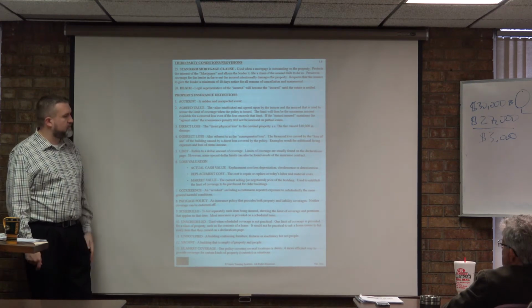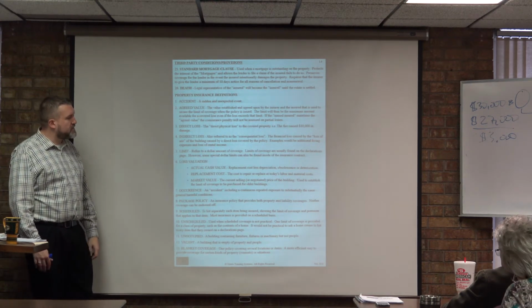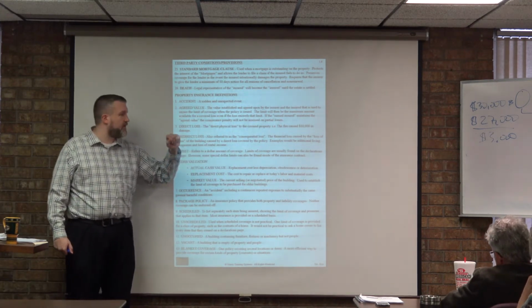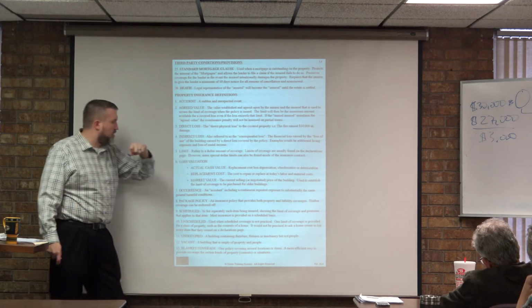Limit, we already know what that is. Refers to the dollar amount of coverage. Limits, normally found on the dec page. However, some special dollar limits will be found on the inside of the contract, and we'll talk about those when we get to homeowners.